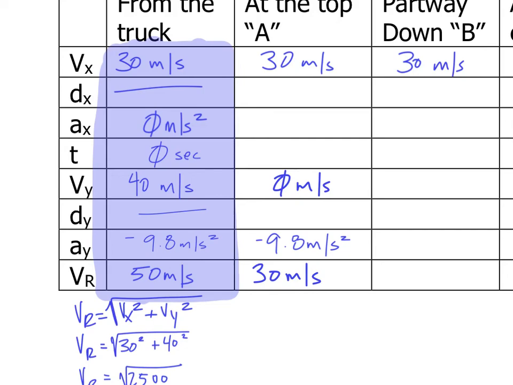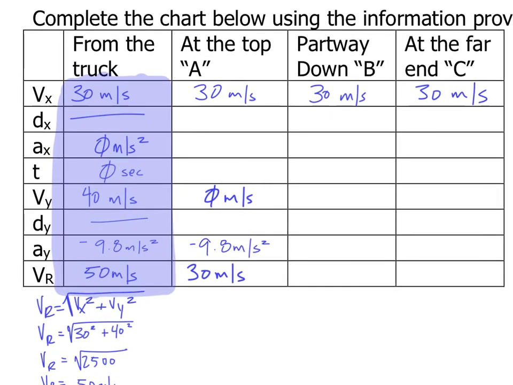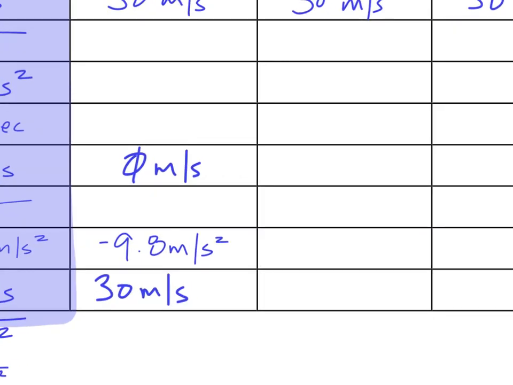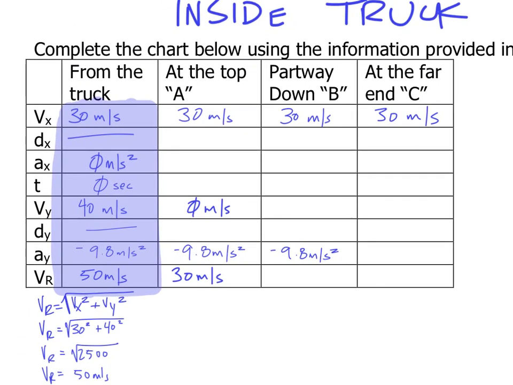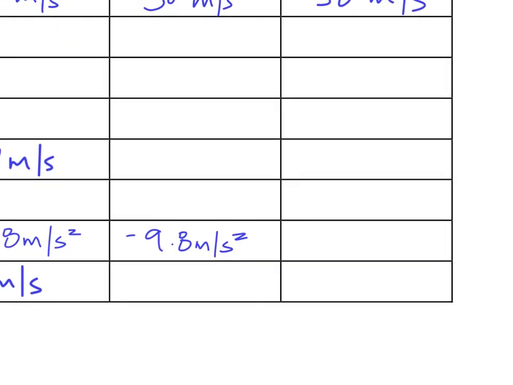Okay, now at point B, we already said that the horizontal velocity was 30. That does not change. At point B, I know the acceleration of gravity is still a negative 9.8. And that's really all that I want to calculate at point B. At point C, I know that the horizontal velocity is still 30. I know the acceleration of gravity is going to be constant at negative 9.8.